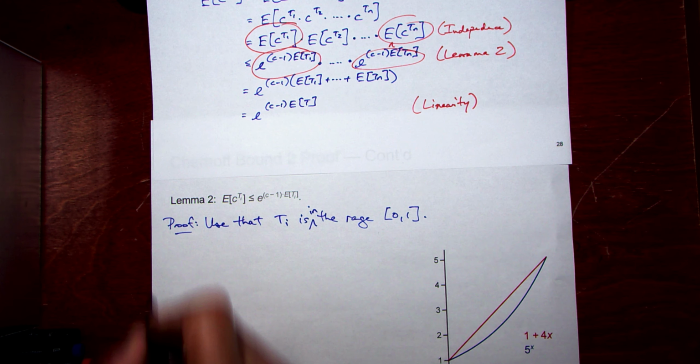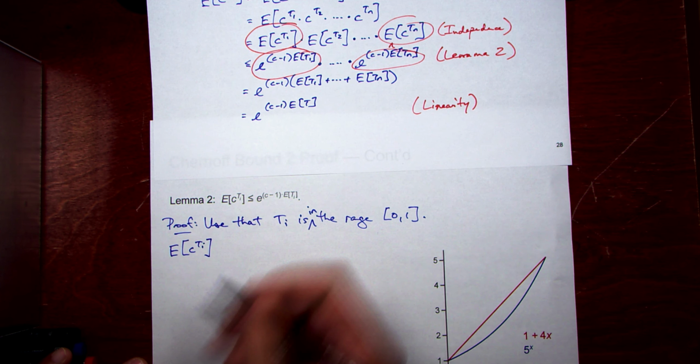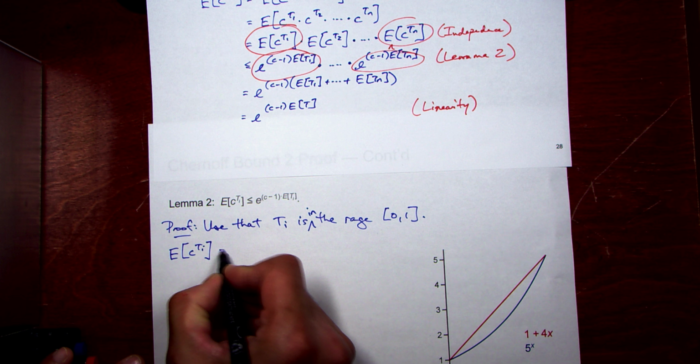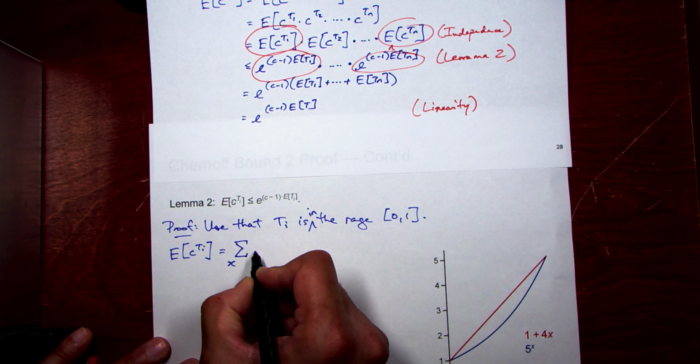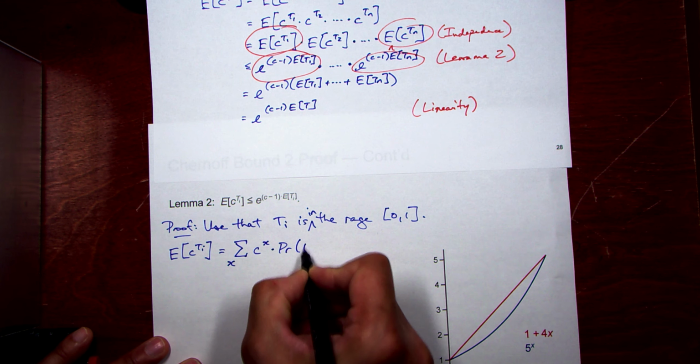The expected value of c to the Ti. We're going to expand this out to be the sum over all the values in the range of Ti. This is just the definition of expected value: c to the x, that's the value itself, times the probability that Ti is equal to x.